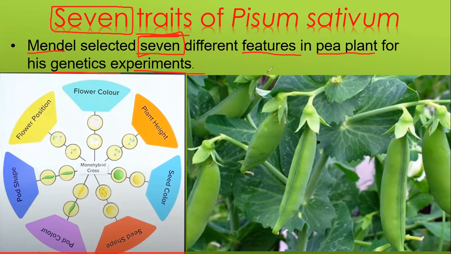Yes, Pisum sativum. Guys, the important thing while you are writing the answer for this particular question is that you must write the whole term, that is Pisum sativum. First point clear, you have to write the entire term.